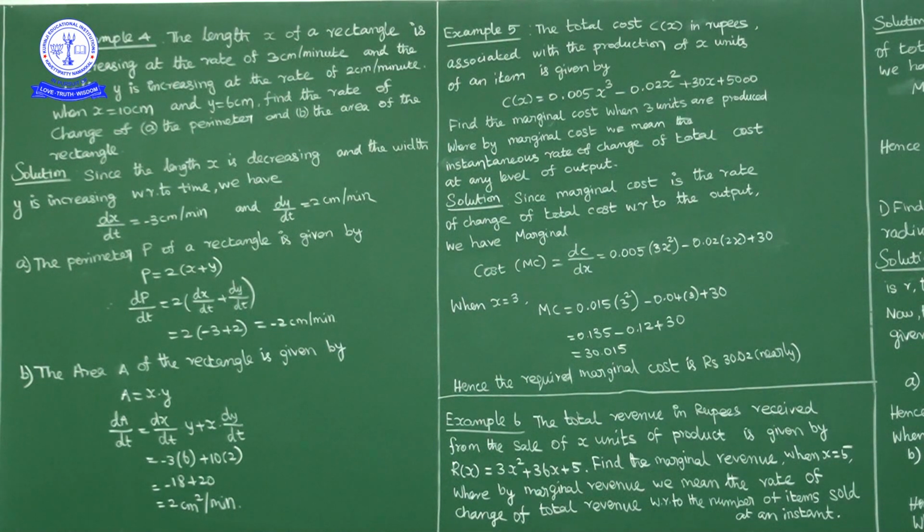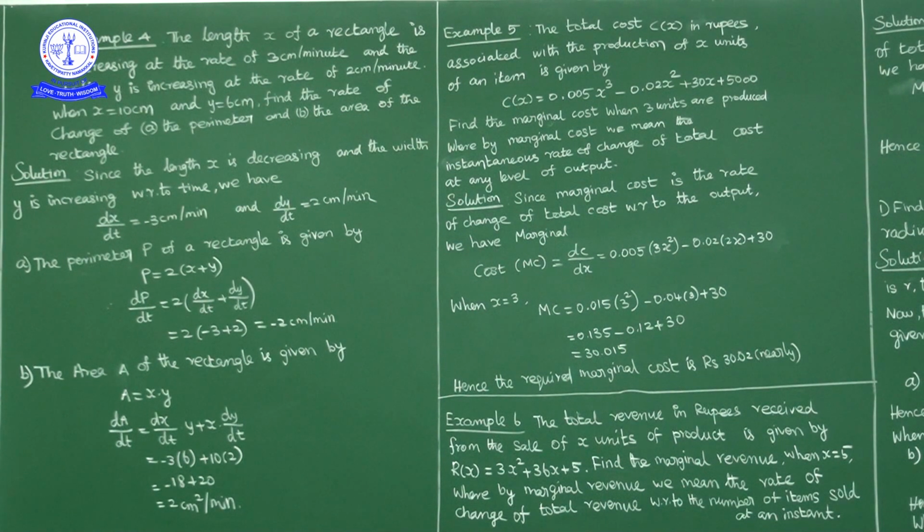But what is marginal cost? By marginal cost we mean the instantaneous rate of change of total cost, means derivative of total cost. Okay, total cost is what? C(x), no? So marginal cost is equal to C dash of x, means derivative of C(x).